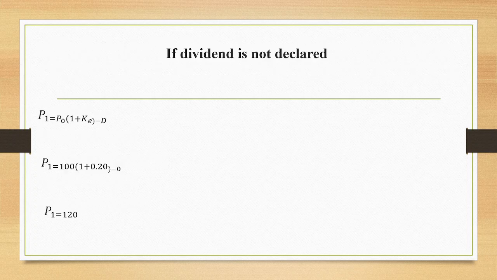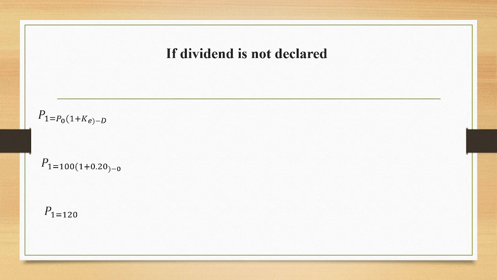Now, in the first situation, when the dividend is not declared, let us see what the price will be. P1 is equal to P0, the price at the beginning, 100, into 1 plus the cost of equity 0.20, minus D. D is 0, as dividend is not declared. So P1 is equal to 120.